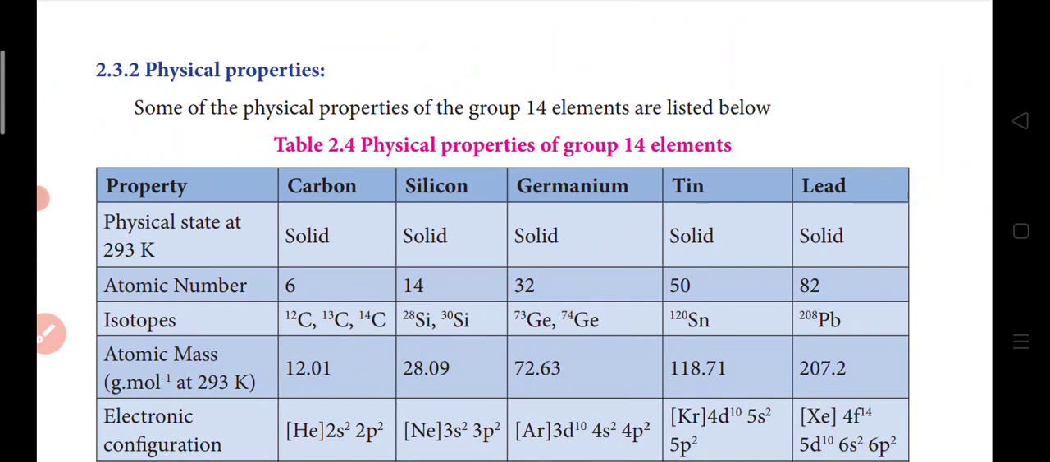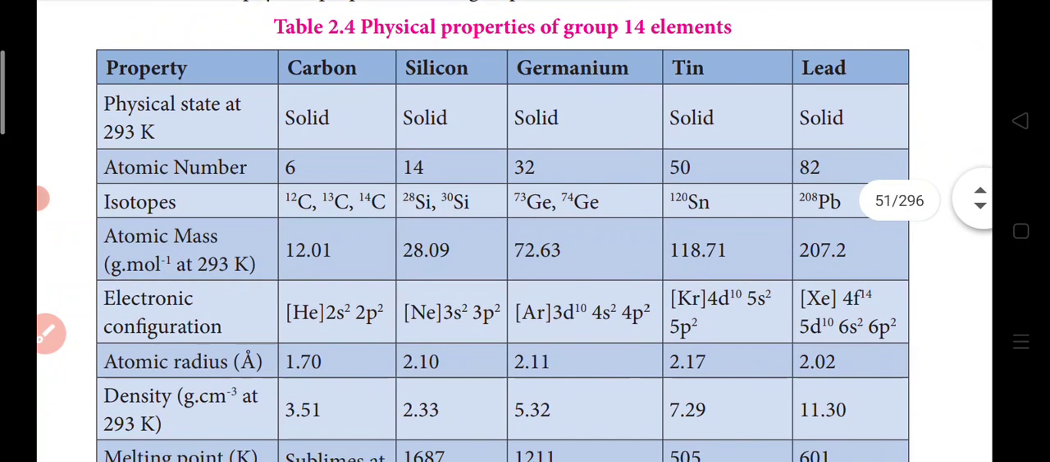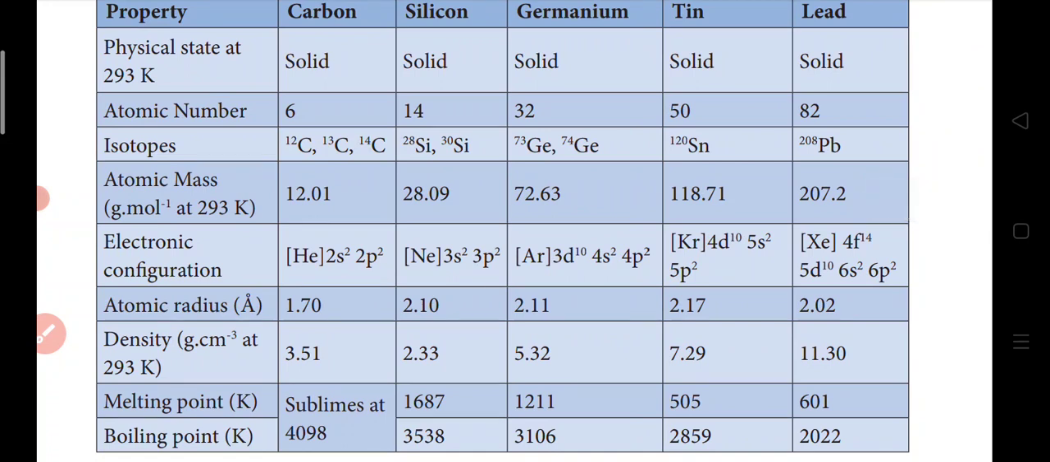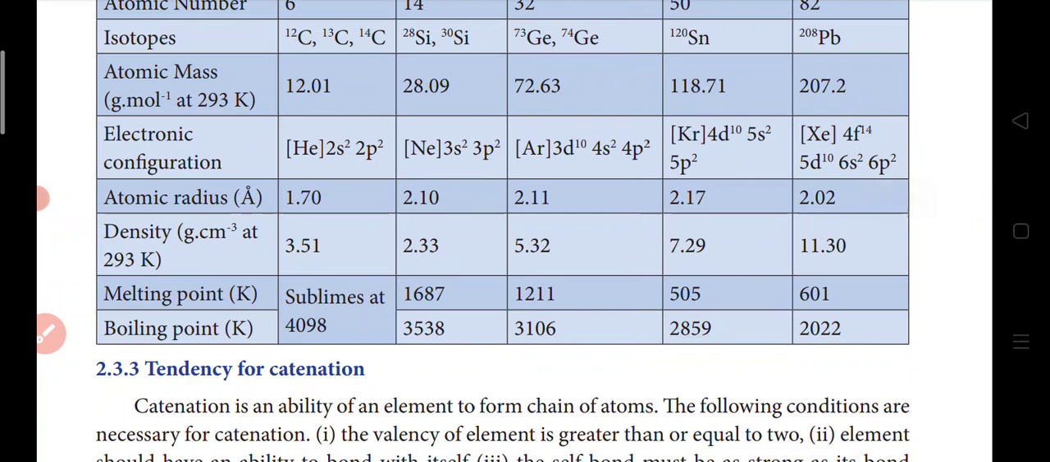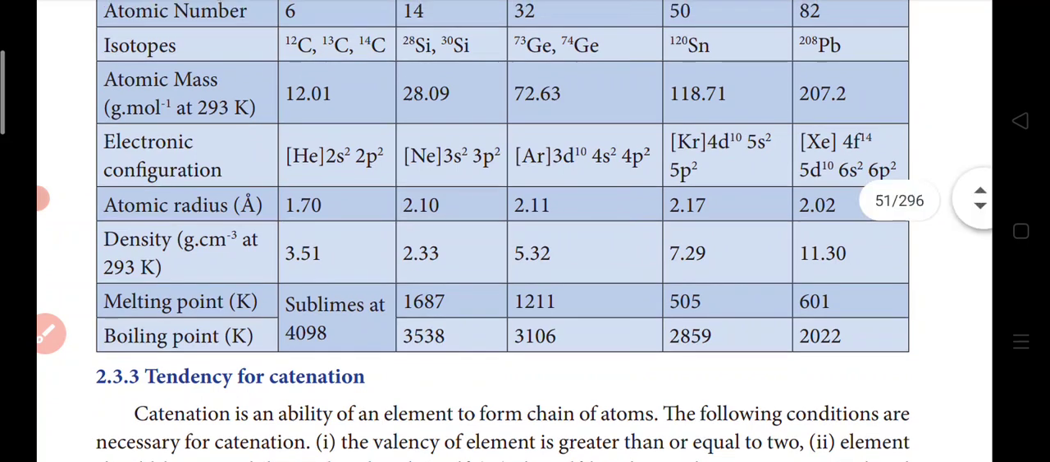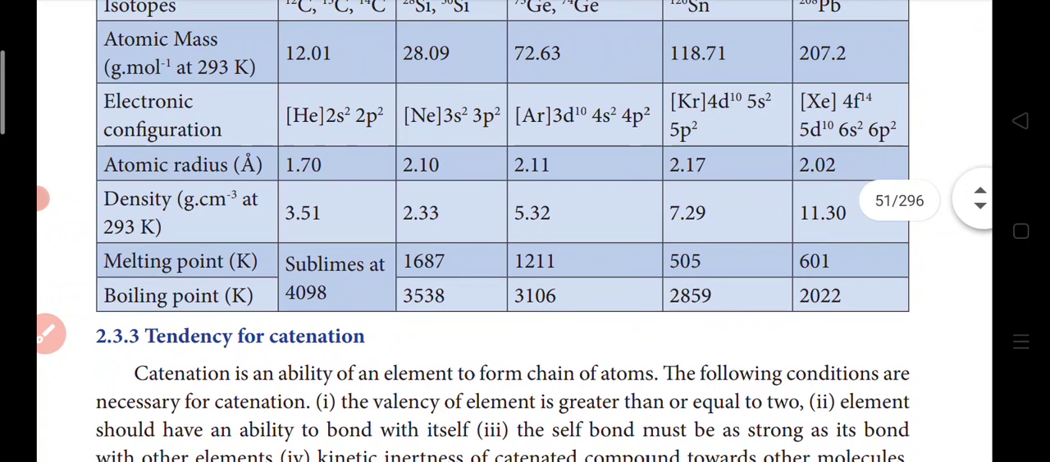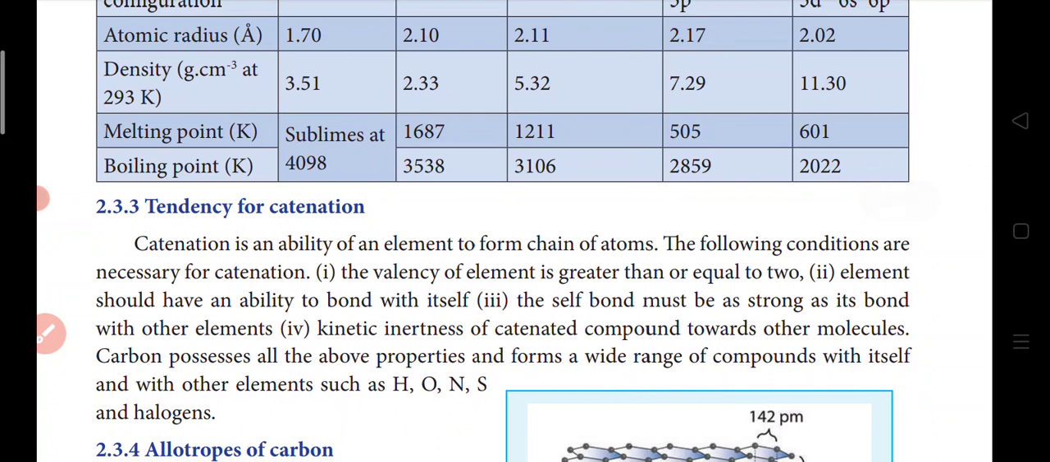Their physical properties: if you see here, the physical state, all are solids, and their atomic numbers, isotopes and atomic masses are given. The atomic masses keep on increasing. Electronic configuration, you must know, it will be asked in 1 mark. As the number of electrons increases, the atomic radius also increases, and density also increases. For melting point, carbon alone sublimes at 4098 Kelvin. The remaining melting points are given.